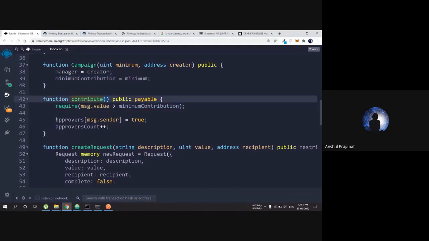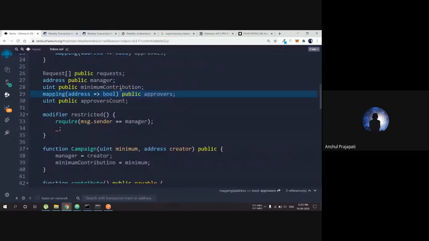So what happens is, if we have given the minimum contribution and we are eligible to contribute to that contract, then we are going to be the approver. Okay, so what these approvers are is like an array.